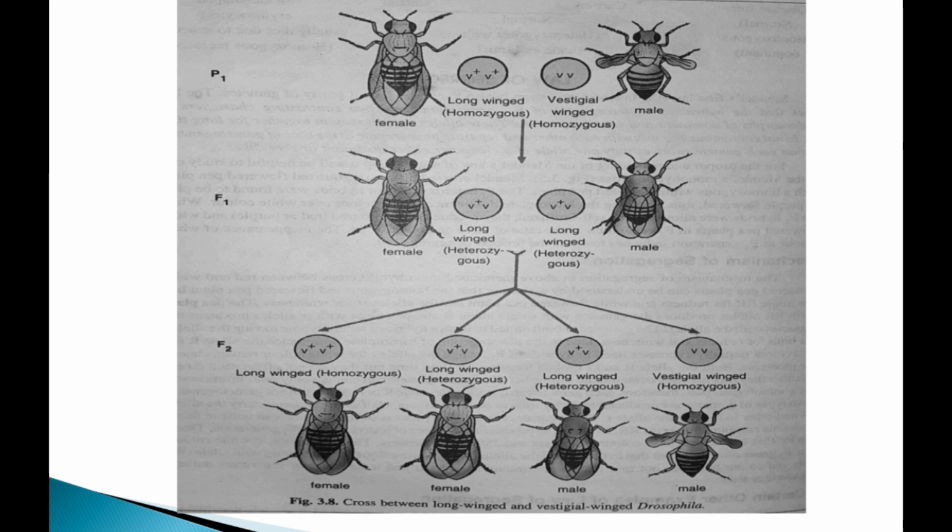In this figure, the cross between long wing and vestigial wing Drosophila gives a 3:1 ratio. That means three are long wings and one is vestigial, meaning small wings.